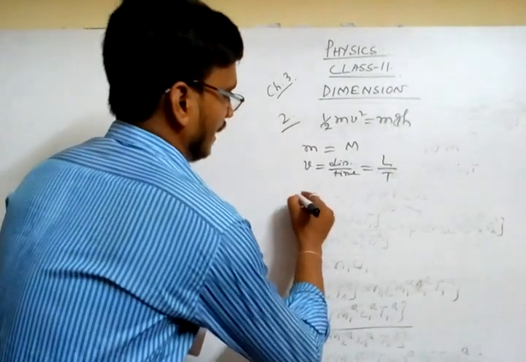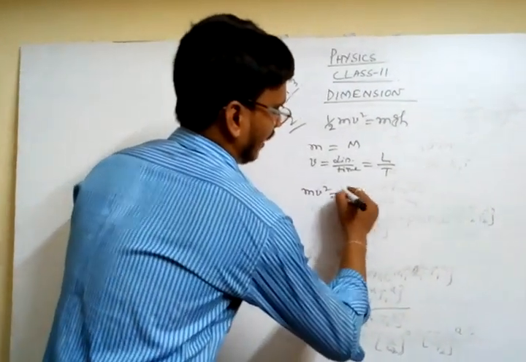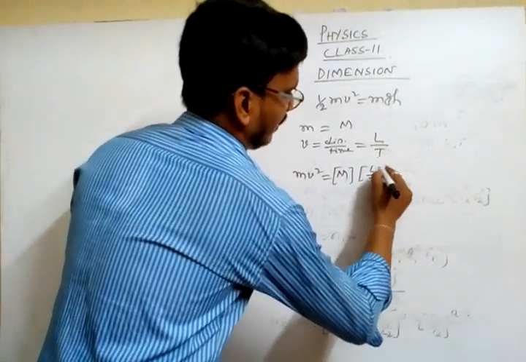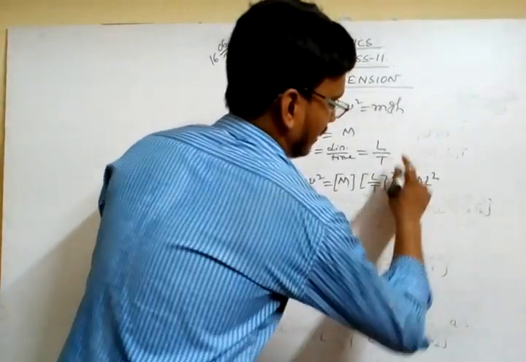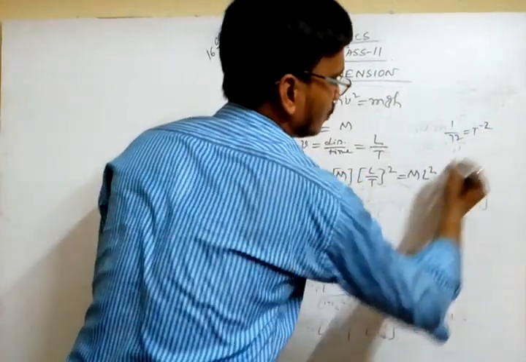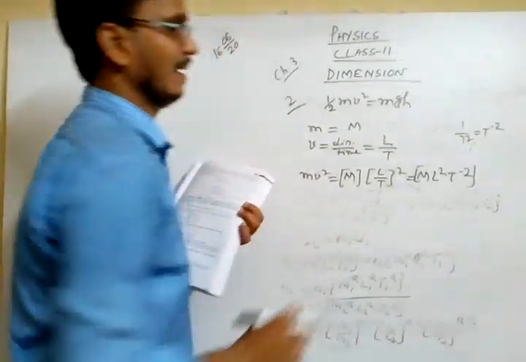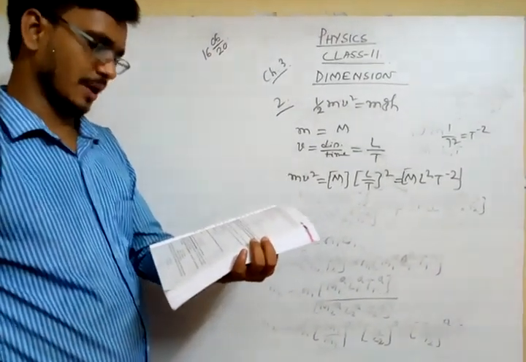So mv square, its dimension is M, and this side L by T is squared. That means M L square, 1 by T square. That means T to the power minus 2. So I am writing T to the power minus 2. It is the dimension of the left hand side, half mv square: M L square T to the power minus 2.